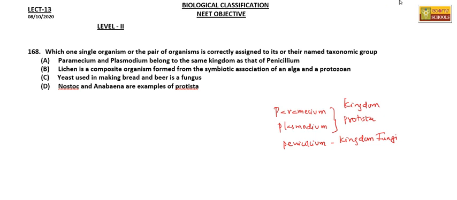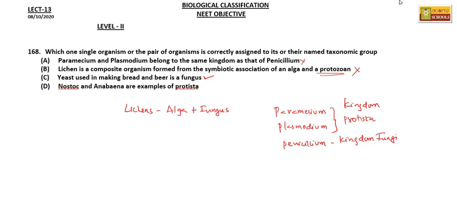Then lichen is a composite organism. Yes, we know these lichens are formed by the symbiotic association of an alga and a fungus, not an alga and a protozoan. So this statement is wrong. Yeast is used in making bread and beer, and it is a fungus.